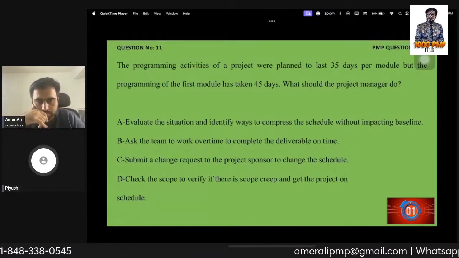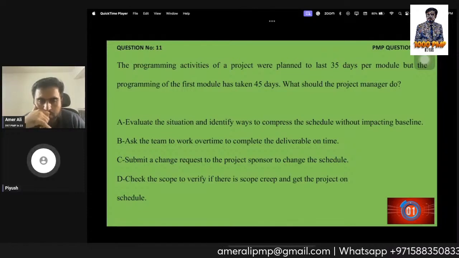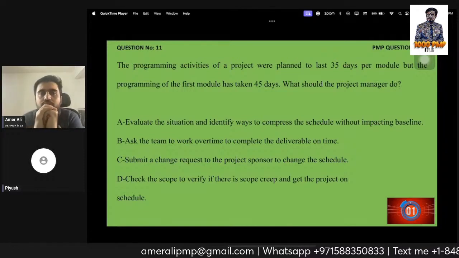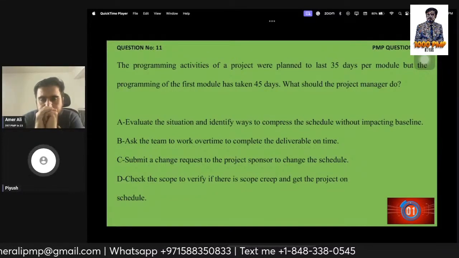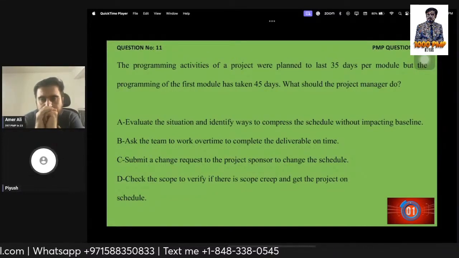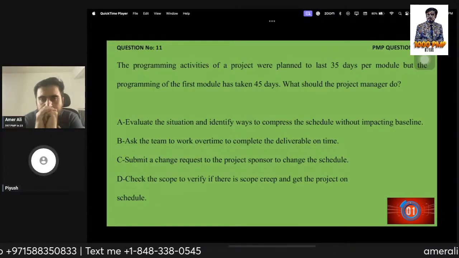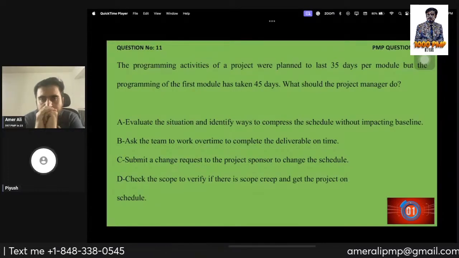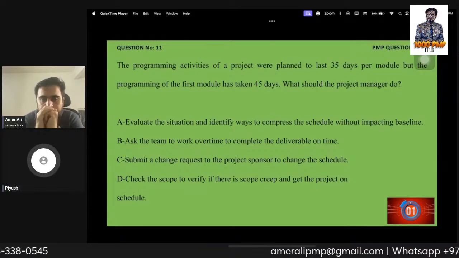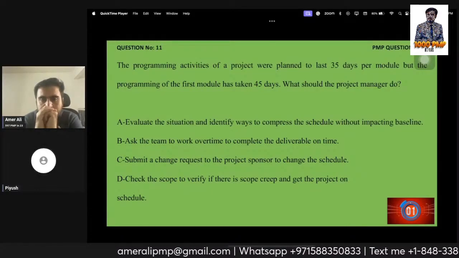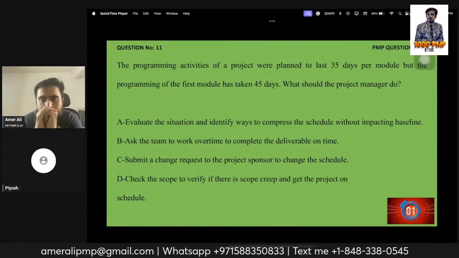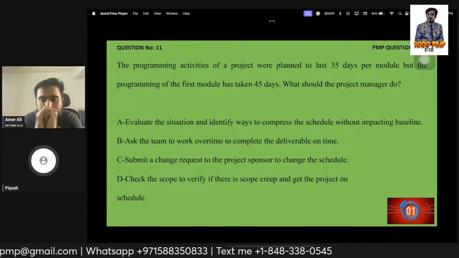I think A is the one. Let's evaluate the situation and identify ways to compress the schedule without impacting the baseline. I'm going with option A.